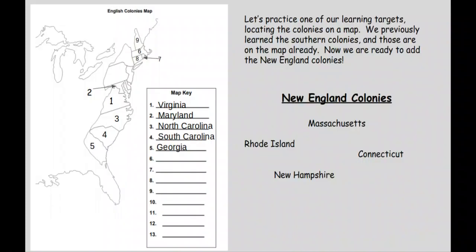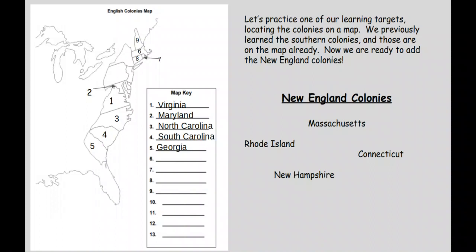Let's review one of our learning targets, locating the New England colonies on a map. We previously learned the southern colonies, so those have already been added to the map key. Which colony is located in the space marked by the number 6? Massachusetts is the correct name for that colony. Below Massachusetts is a tiny colony marked with a 7. Which colony was that? As a hint, it was formed by two settlements that joined together after their leaders were banished from Massachusetts. It is Rhode Island.